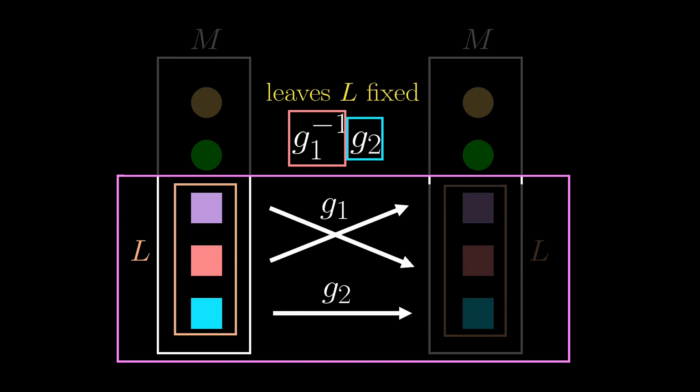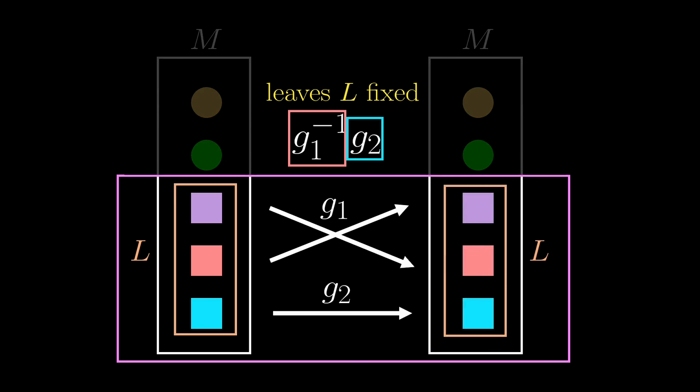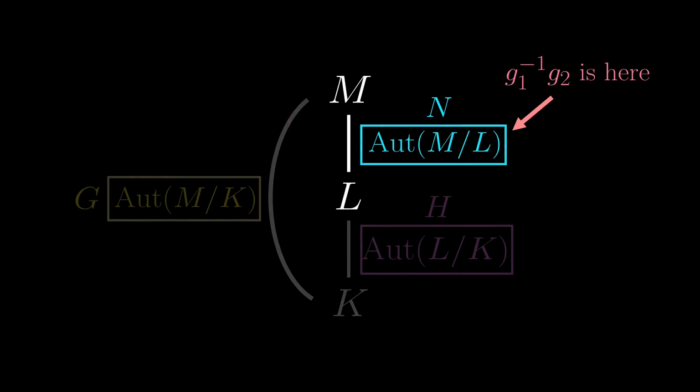So if we apply this combination to any element in L, it would just do nothing. Of course, outside of L we don't know, but at least inside L, it leaves everything unchanged. This is to say that this combination is an automorphism of M, leaving all elements of L unchanged. Or using the lingo before, G1 inverse G2 is actually inside N.